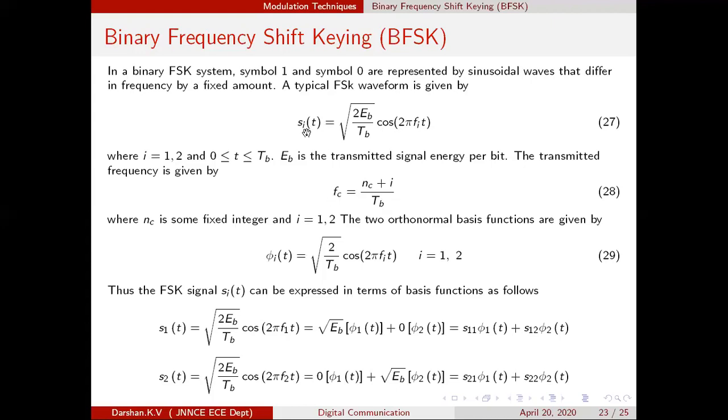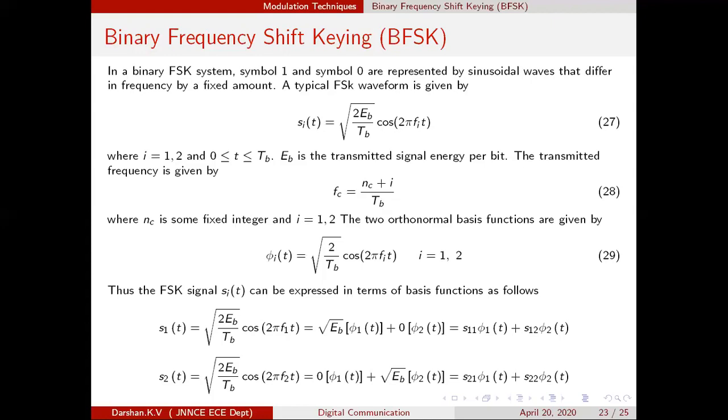Okay, with this particular signal, see how many signals are in our hand. We have two signals, one for symbol 0 and one for symbol 1. S1(t) means symbol 1, S2(t) means symbol 0. Keep that in mind.